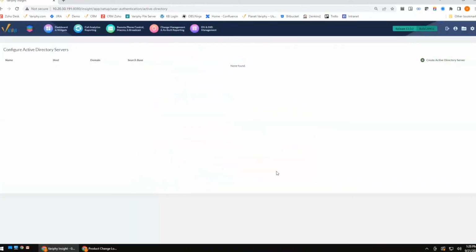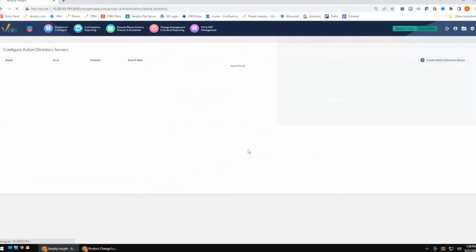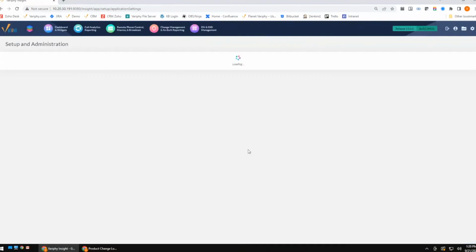Next thing I'm going to pop over to is I'm going to take a look at some of our application settings. So we added a few different options within our application settings, again, built around system performance. One of the things that we did is we added some report queuing into Verify.